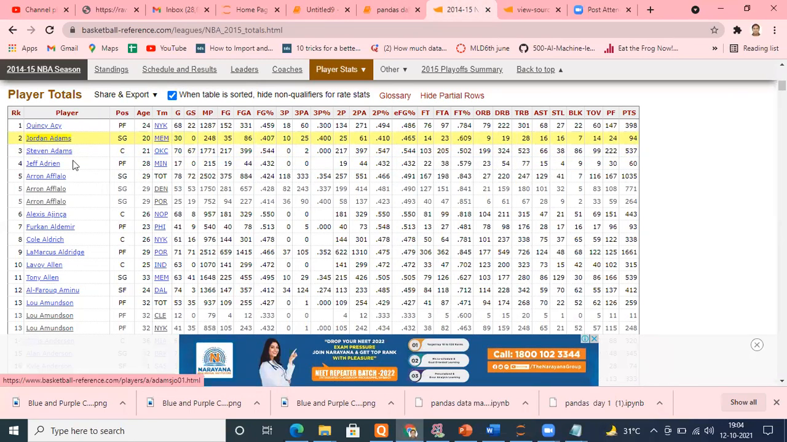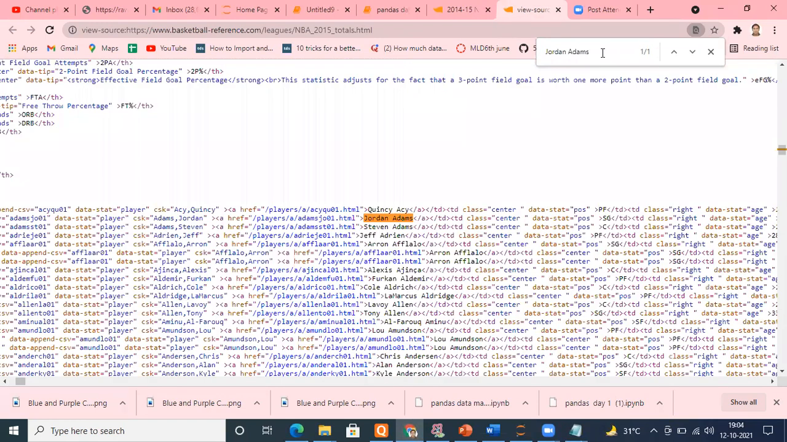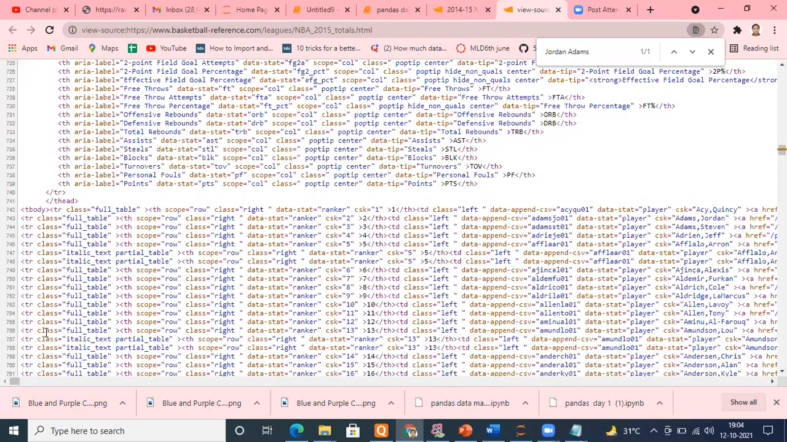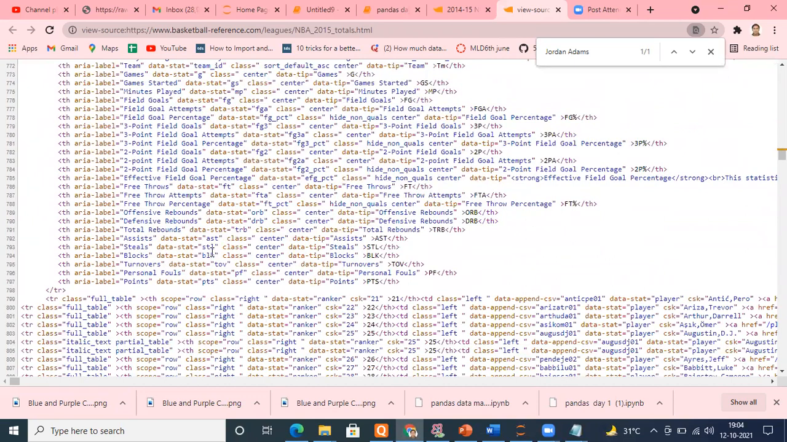Let me copy it and search in the view source. Press Control F. Jordan Adams. Okay, let me type. Okay, it is saved somewhere. Can you see that? It's Jordan Adams. So somewhere it looks for that pattern. Can you see? There is a class table under which the data is saved. So it looks for tabular structure. So it will fetch only tabular data, not other data.